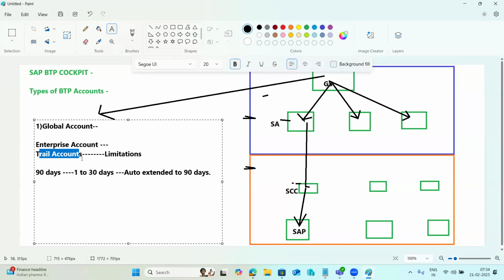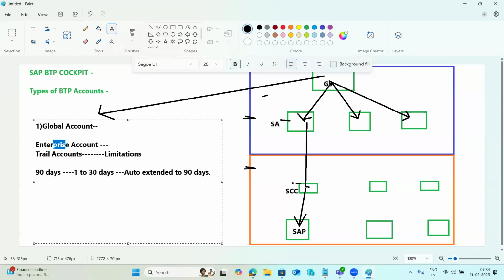A global account is used to manage the sub accounts, members, entitlements, quotas, plans, and all the related services and solutions. Inside the global account we manage all the resources, right? So there are two types of global accounts you will get from SAP: the trial account and the enterprise account.